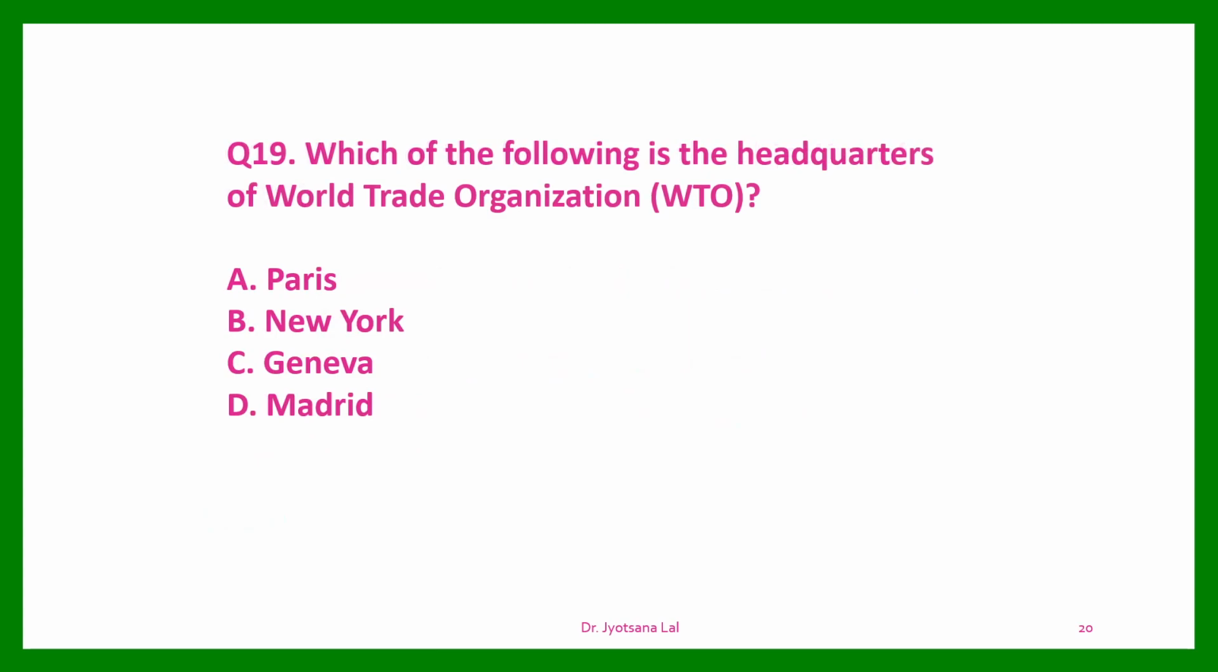Question number 19. Which of the following is the headquarter of World Trade Organization? And the correct answer is C, Geneva in Switzerland.